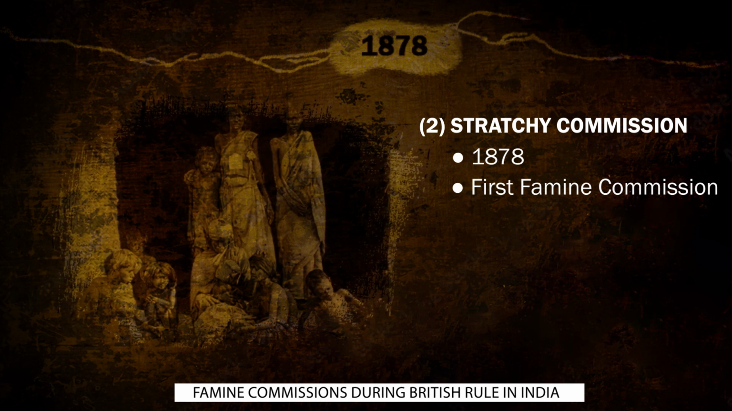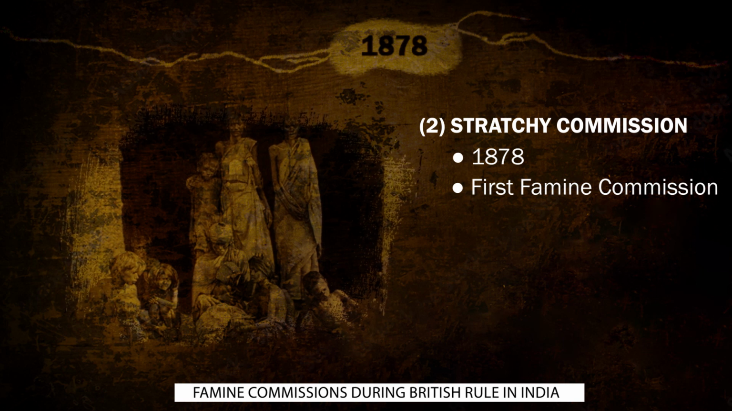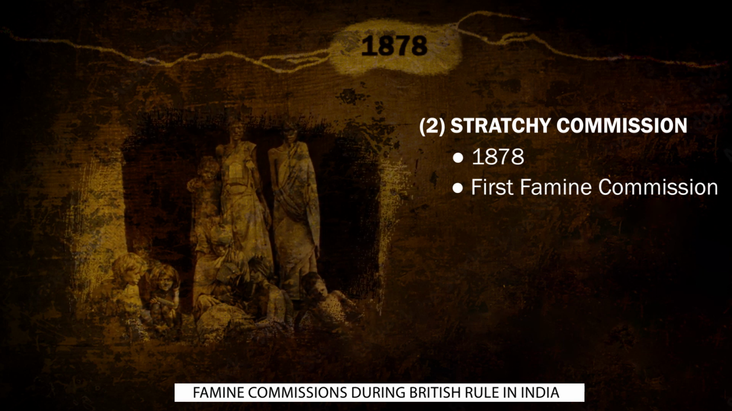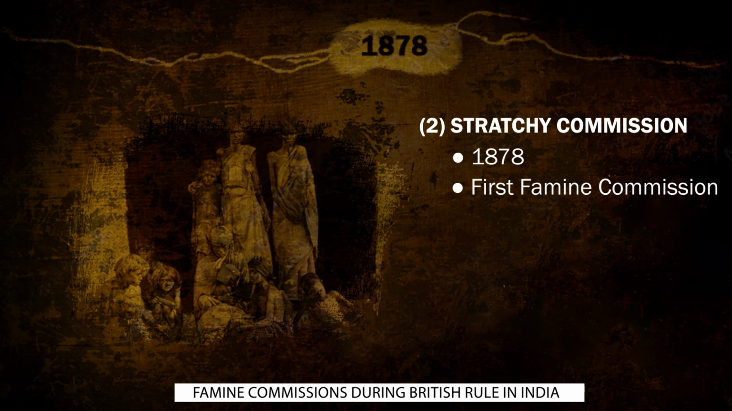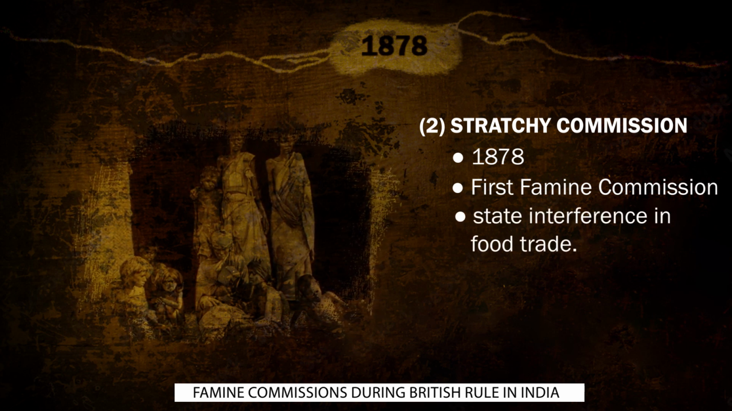So the 1878 one, the first Famine Commission under the chairmanship of Sir Richard Strachey, this was formed. What was the major outcome? So they recommended state interference in the food trade.